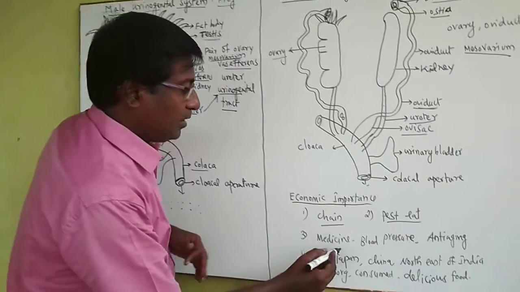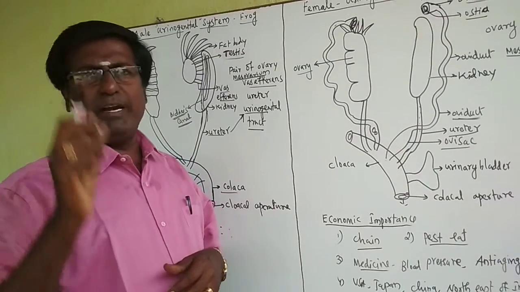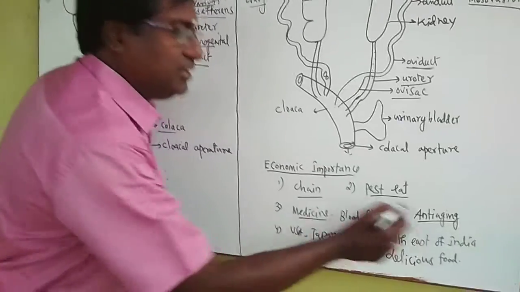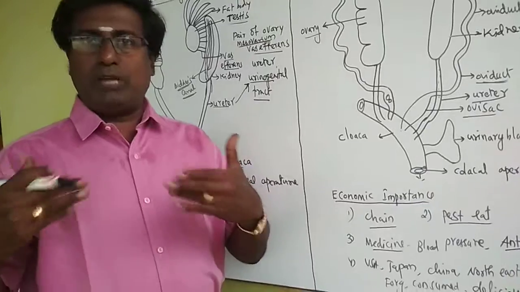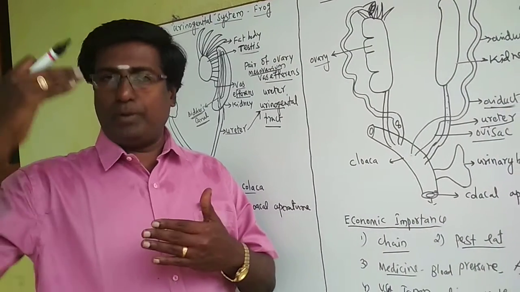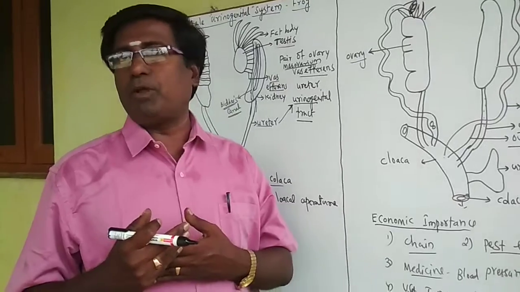And the third one, we get some traditional medicine from the frog. And this medicine is used to cure blood pressure, and it also has anti-aging properties. Anti-aging property means these medicines obtained from the frog are used by people to prevent quick aging. They reduce the aging process a little bit.